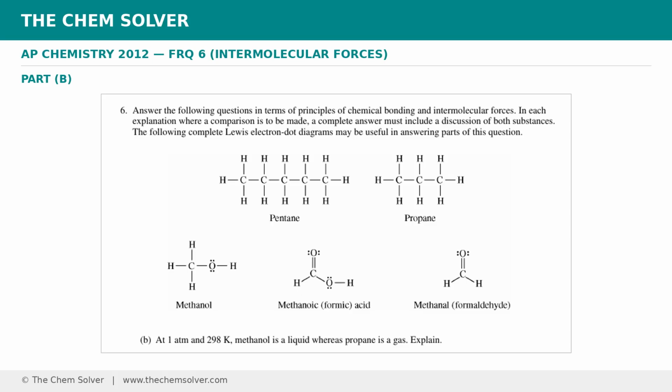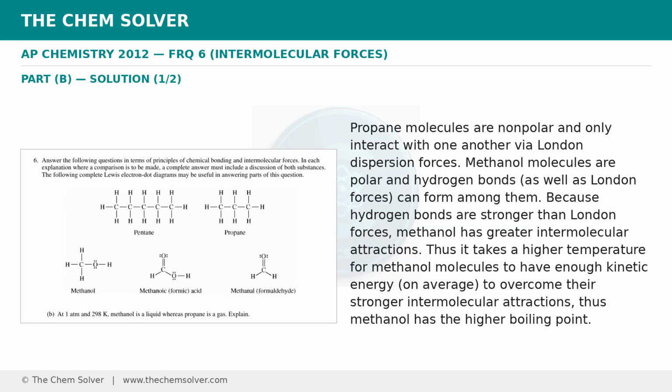At 1 atmosphere and 298 Kelvin, methanol is a liquid whereas propane is a gas. Explain. Propane molecules are nonpolar and only interact with one another via London dispersion forces. Methanol molecules are polar, and hydrogen bonds, as well as London forces, can form among them. Because hydrogen bonds are stronger than London forces, methanol has greater intermolecular attractions.